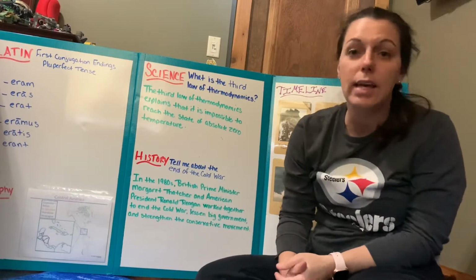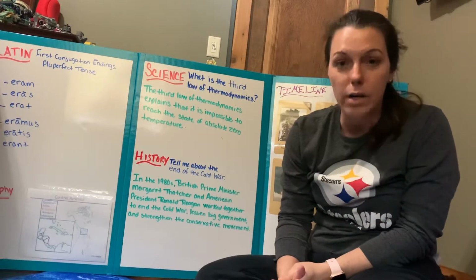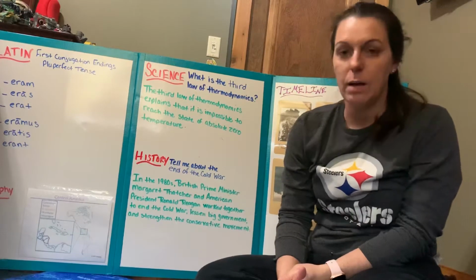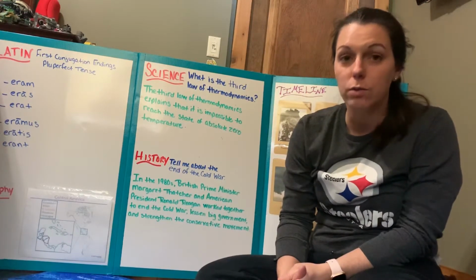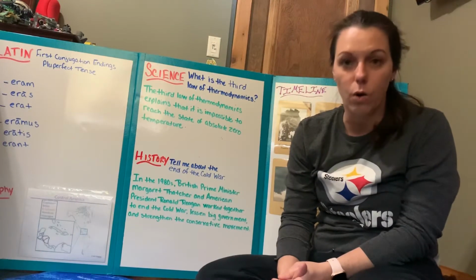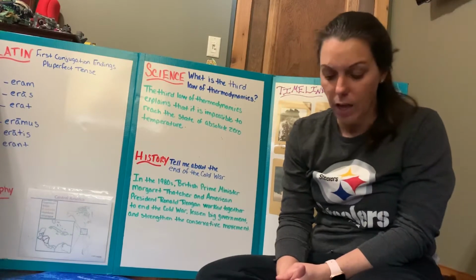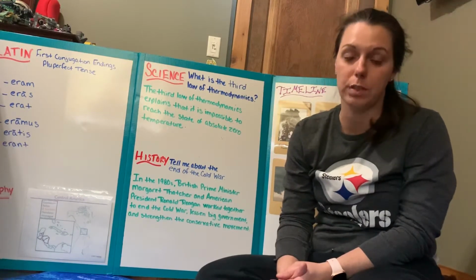In the 1980s, British Prime Minister Margaret Thatcher and American President Ronald Reagan worked together to end the Cold War, lessen big government, and strengthen conservative movement.